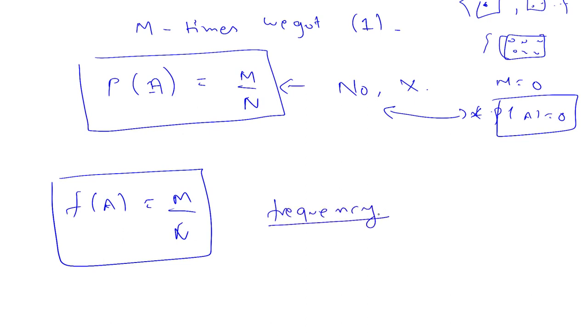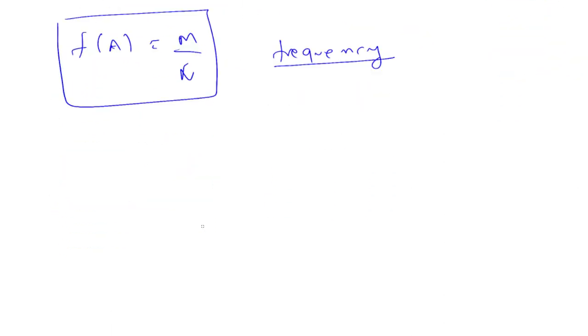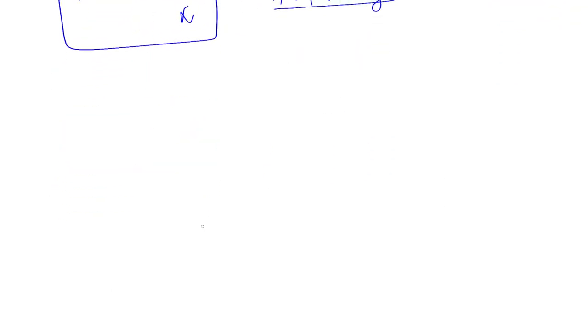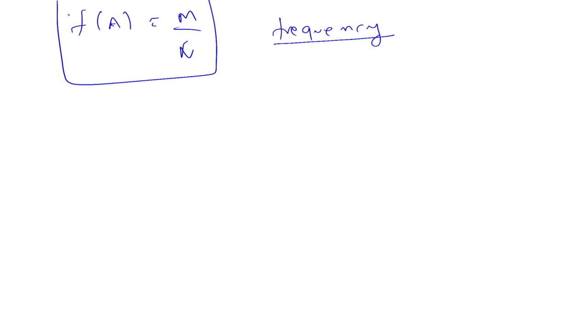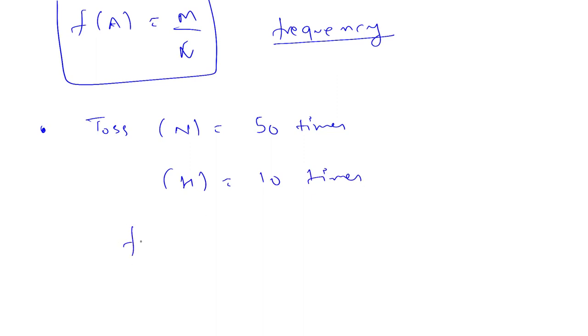Basically how frequently it's occurring, that is your frequency. This is a different term which we have introduced now. Now if we toss a coin 50 times, number of trials, how many times? 50 times. Let's say we got head 10 times. Now the frequency of getting head is 10 divided by 50, which is 1/5, which is 0.2.